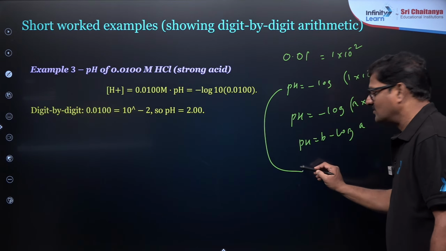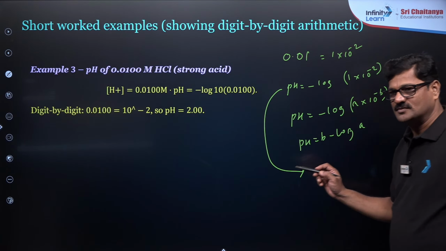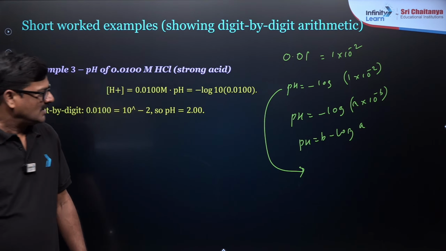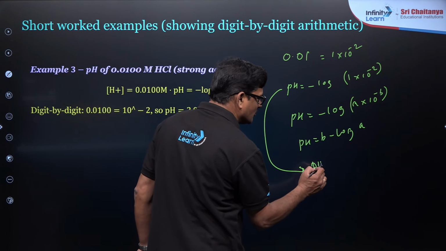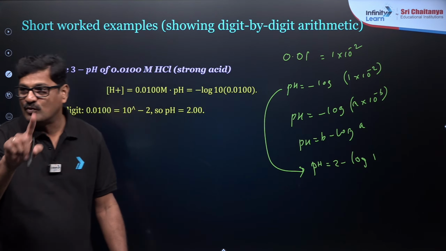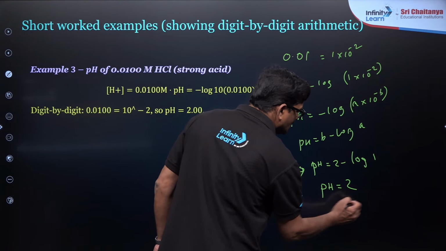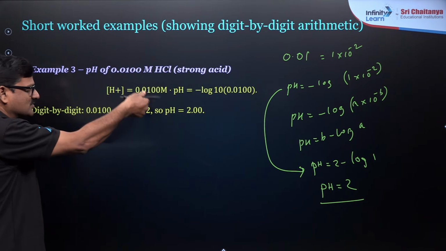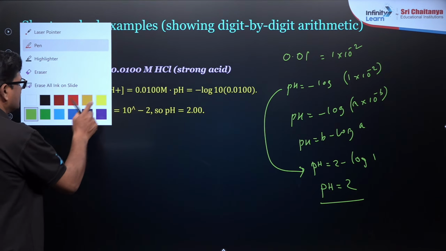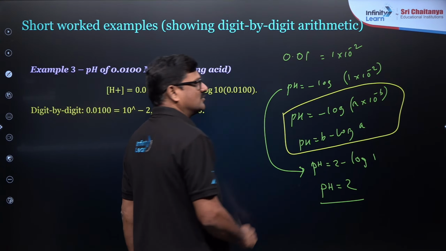Stay tuned. It is a very good trick to calculate the pH here, and it is going to be pH is equal to 2 minus log 1. I have already told you log 1 is equal to 0, so pH is equal to 2. That is how, when you open the textbook, only this working will be given. This trick will not be given. My dear students, this trick is going to be a super awesome trick.